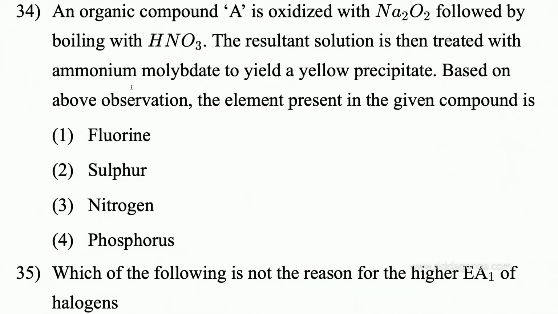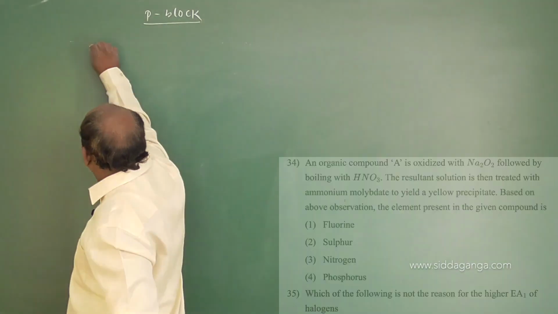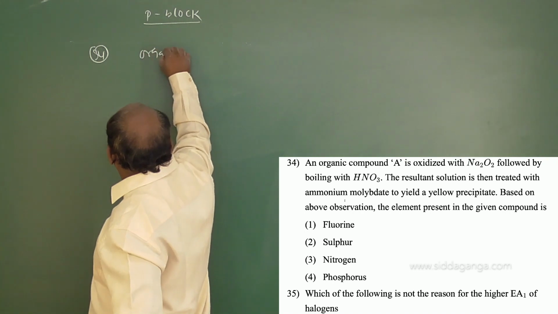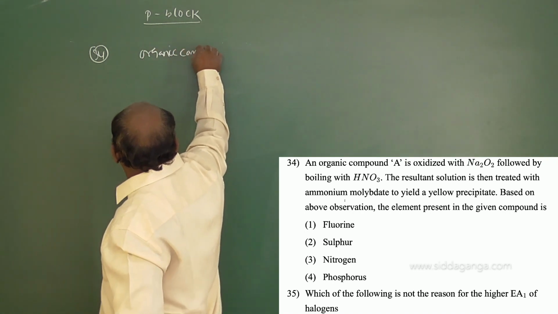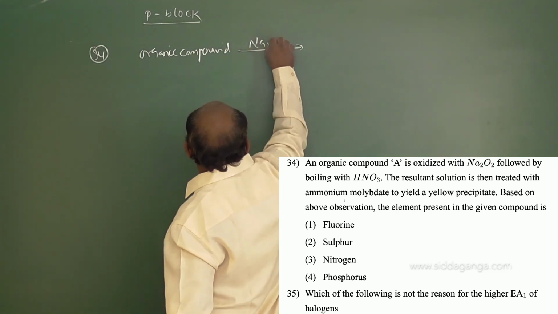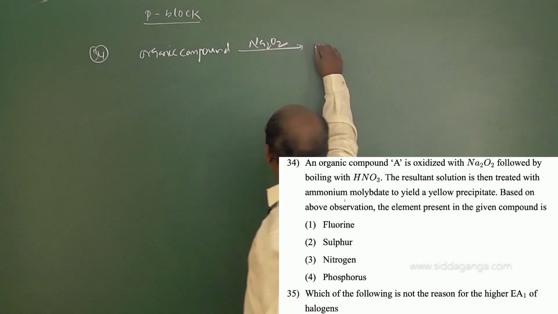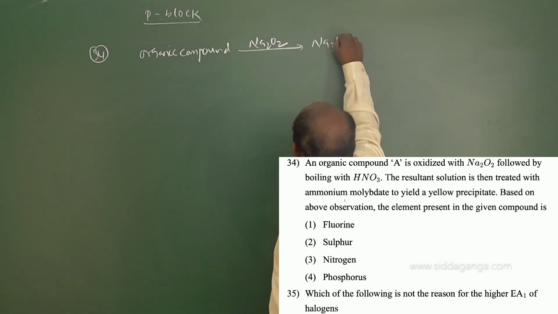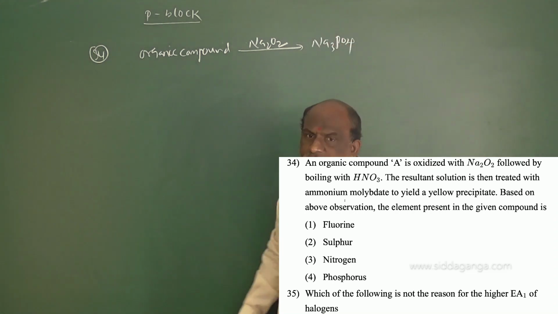An organic compound A is oxidized with Na2O2 followed by boiling with HNO3. Question number 34. Organic compound A with Na2O2 gives rise to Na3PO4. This is the first one.